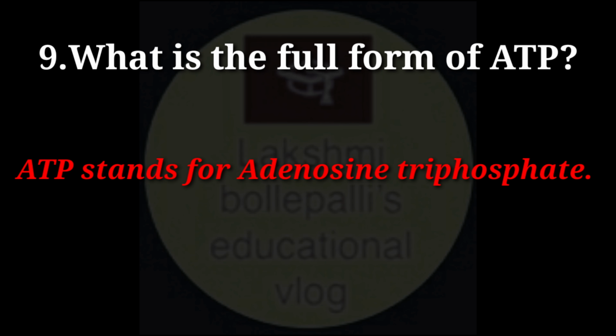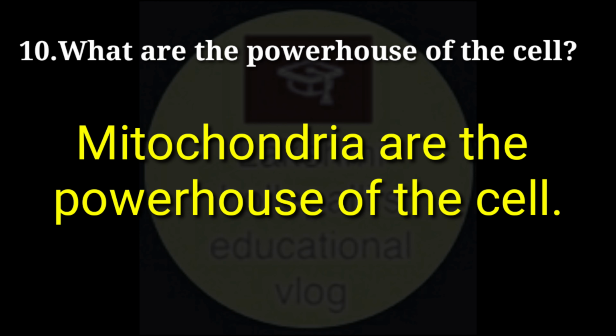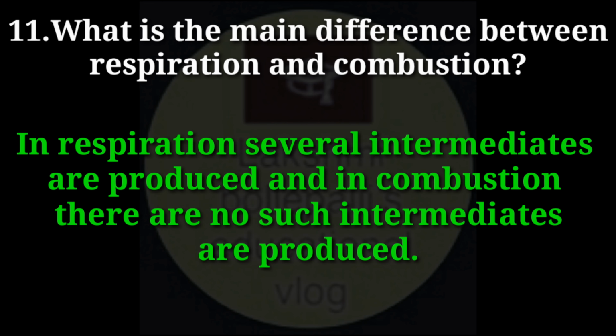What are the powerhouse of the cell? Answer. Mitochondria are the powerhouse of the cell. What is the main difference between respiration and combustion? Answer. In respiration, several intermediates are produced, and in combustion, no such intermediates are produced.